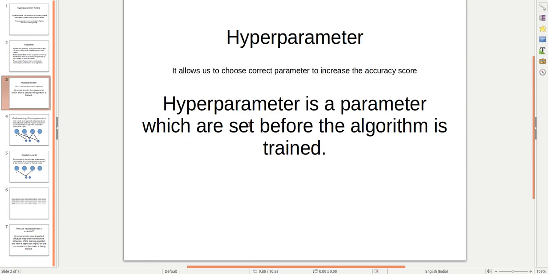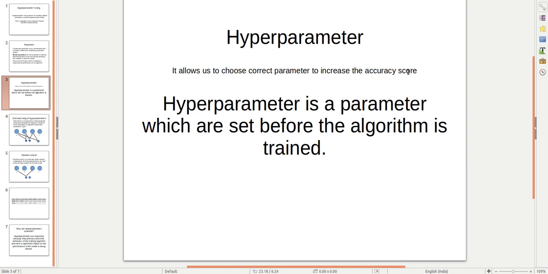Now we can say what a hyperparameter is. Hyper, as we know, means excessive, right? We need the best thing for this. So hyper plus parameter is the best parameter for our model. It allows us to choose the correct parameter to increase the accuracy score.